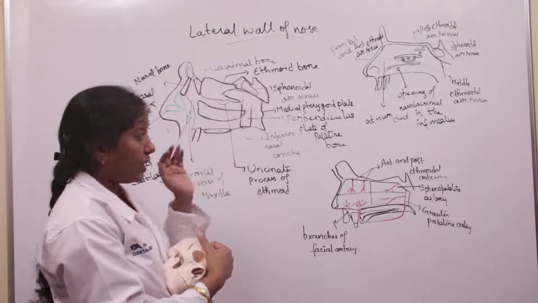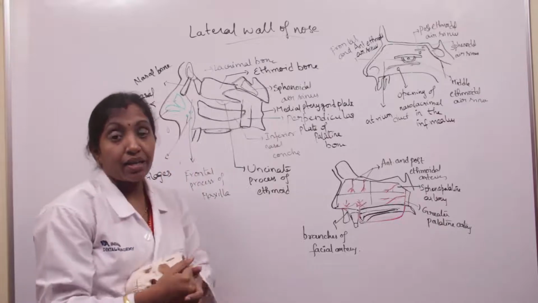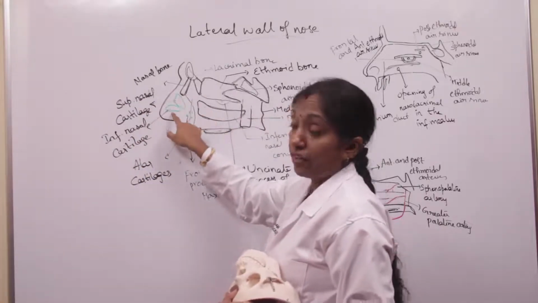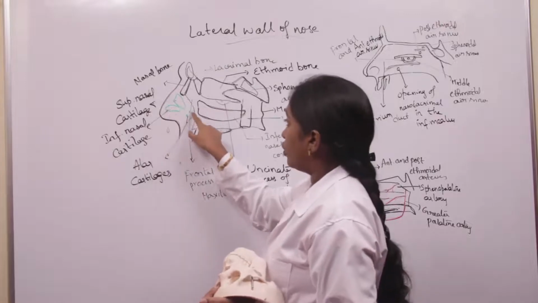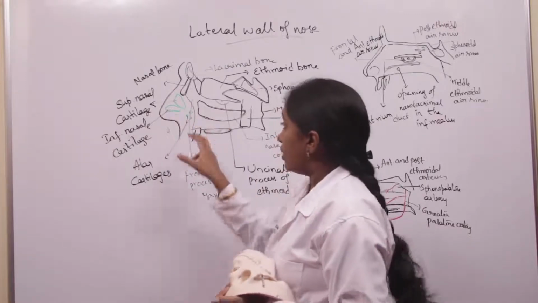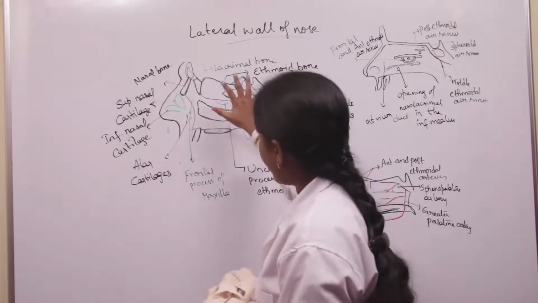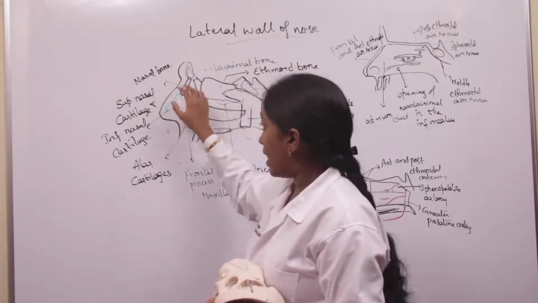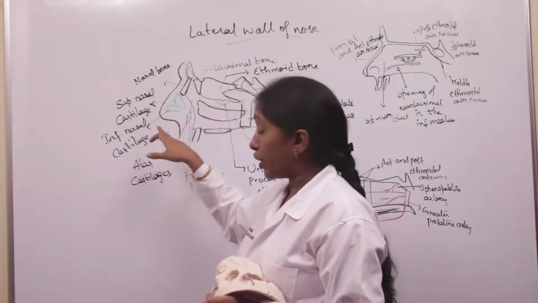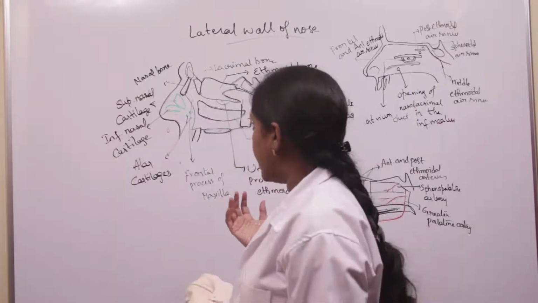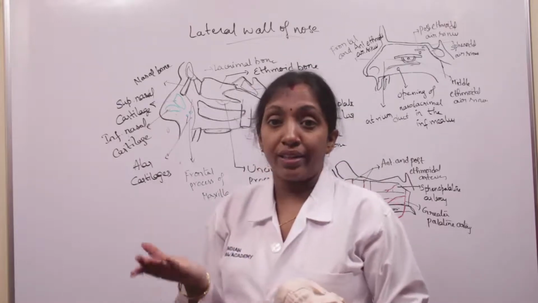Coming to the cartilaginous part, it is formed by the superior nasal cartilage, the inferior nasal cartilage, and 3 to 4 alar cartilages. They form the cartilaginous part of the lateral wall of the nose. Coming to the cuticular part, it is covered by skin, which consists of fibrofatty tissue.